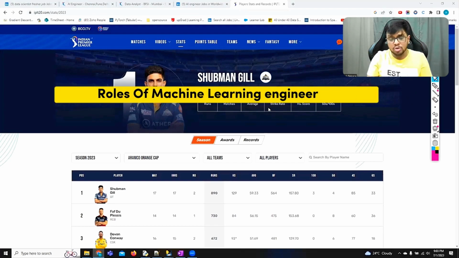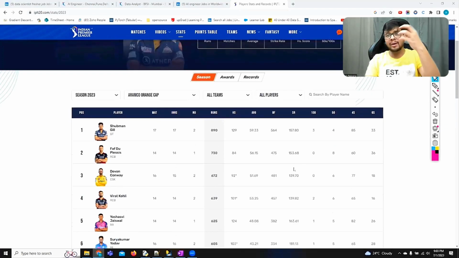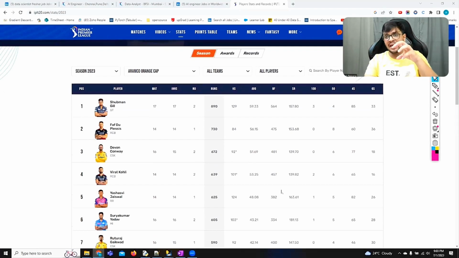Very simple. What are the roles of a machine learning engineer? A machine learning engineer has roles like algorithm development. What the algorithm does is extract the patterns from the data. Whatever the patterns are, automatically it would extract them. You don't need to do it manually. Then it learns from the data and predicts what would happen. So it would learn that, okay, in this area Shubman Gill has made this many runs at this time, this is the pitch condition, and he can face swing bowlers. So this complete stuff my machine learning would give me. Machine learning in short does not include data collection or deployment. It doesn't include all that stuff. So that is your machine learning versus data scientist.